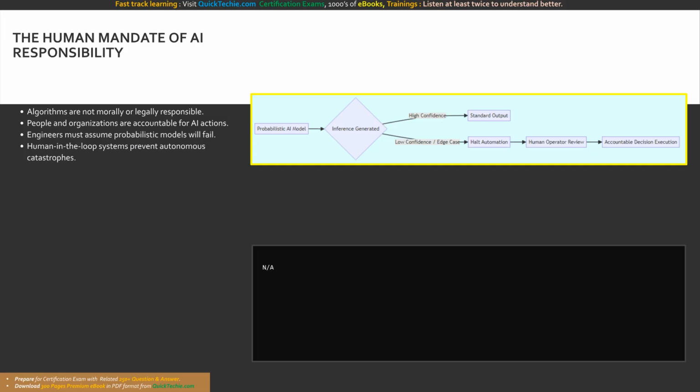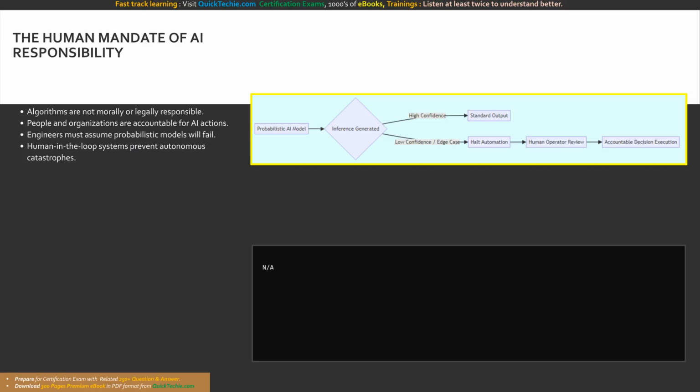We must build our applications assuming that the underlying probabilistic models will eventually fail or hallucinate. Accountability dictates that your application logic must include strict fallback mechanisms and human-in-the-loop overrides. For instance, in high-stakes automated workflows, your code should never route a low-confidence AI prediction directly to execution. Instead, the logic must catch low-probability scores and safely route the transaction to a human operator's queue for manual review.